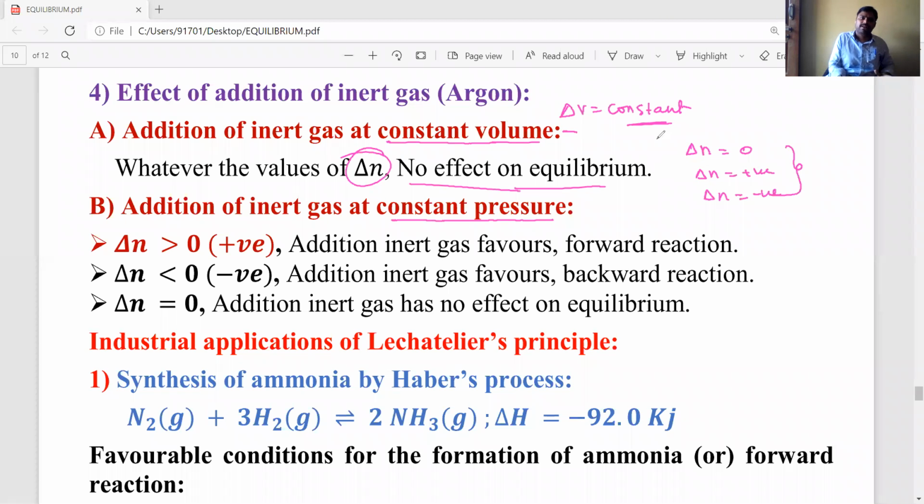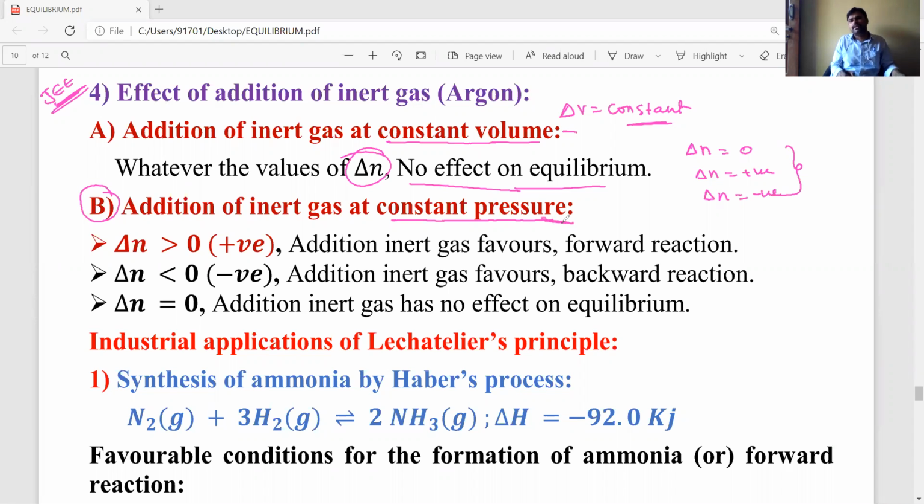Okay students, it is very important. Two years back, JEE questions were asked from this concept only. What happens by the addition of inert gas at constant volume? Among the following, which statement is correct? It does not affect the equilibrium state, or does not change the equilibrium position. Okay, let's see the second: addition of inert gas at constant pressure.